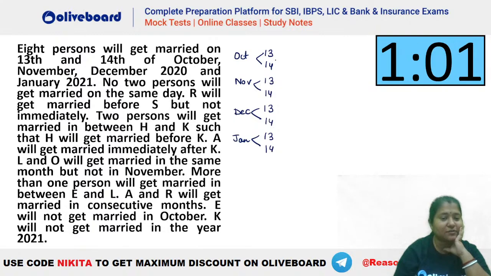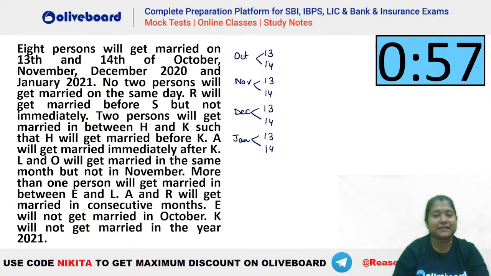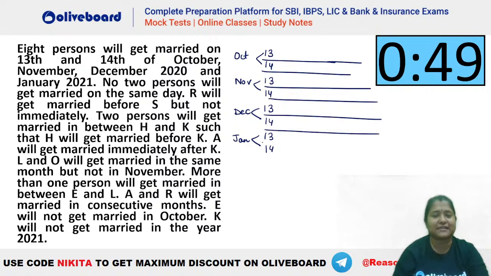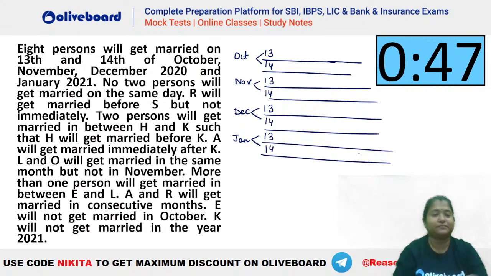Now this is one that is going to be tricky in here. 8 persons have to be there. Chalo, try this out. Let's see whether it is tricky or not. Let's check. A lot of data is there. Let's see whether this can be done or not.